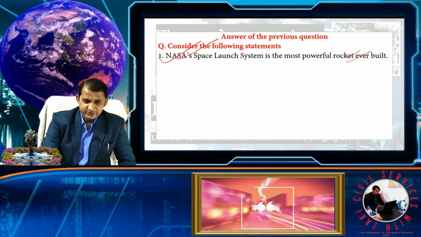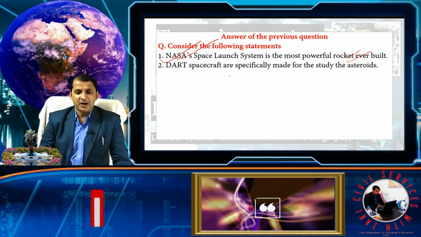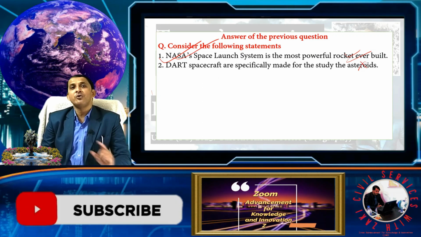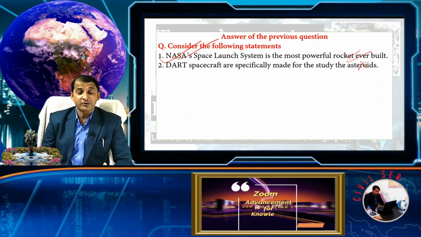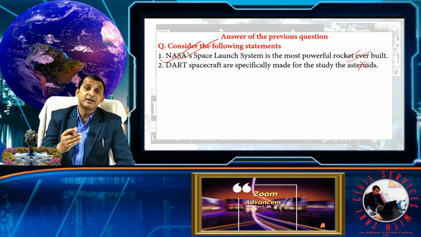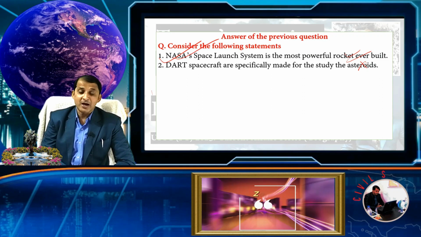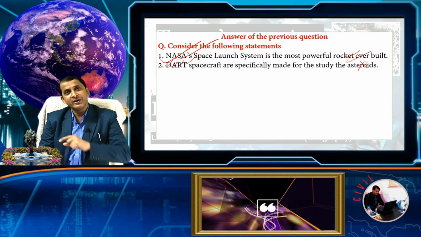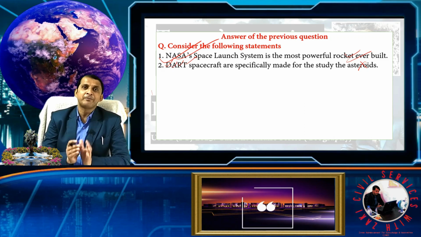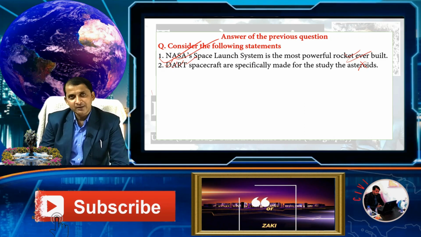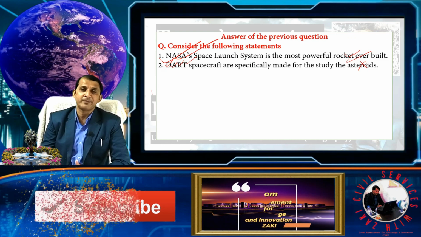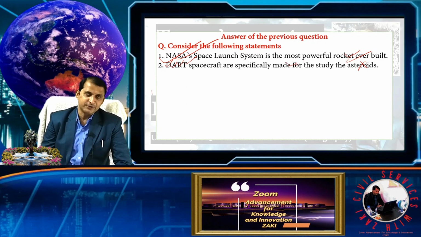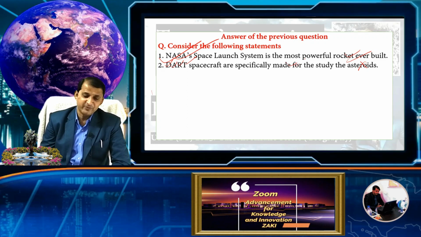Second, DART spacecraft is specifically made for the study of asteroids. It's wrong. It's not made for the study of asteroids. It's made for deflecting the orbit of the satellite, because DART is the Double Asteroid Redirection Test. So redirecting the orbit, it is the planetary defense system project of NASA. So it is a very significant project, as you know, and we also discussed it in our previous video.